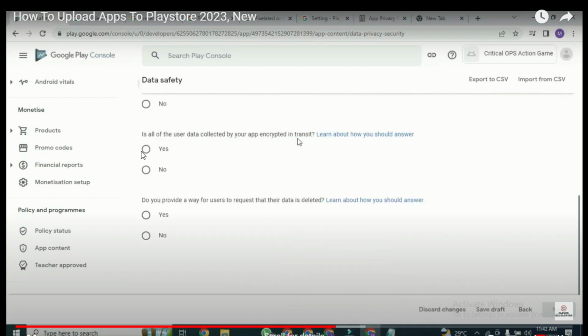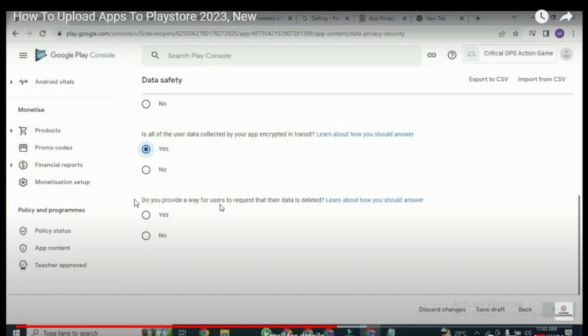So when you click yes, other ones will also appear. You click yes, you come to this side and click yes. Now if you check, it says, "Is all of the user data collected by your app encrypted in transit?" What they are trying to say is that if you encrypted maybe the name, the username and the password in hash format at the back end, just click yes even though you don't encrypt it.